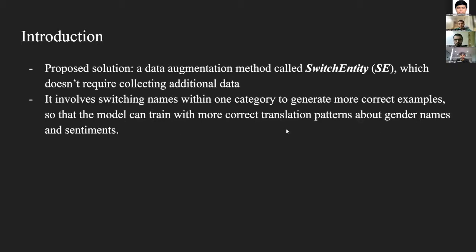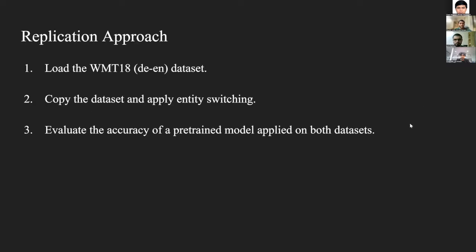The proposed solution is called switch entity, which is basically a data augmentation method. It doesn't require us to collect new data, but we can do the data augmentation in the data set that we have. And basically what we do is for each category, we switch the names of the people so that while training, the system sees far more of the people in one category, for example, far more females, so that the machine can learn from it. Now my teammate Tivan will present the replication method.